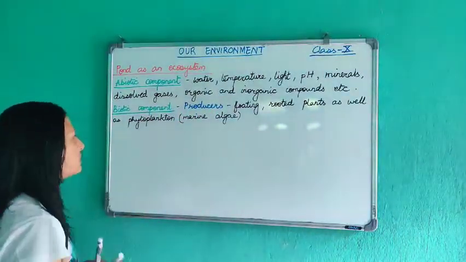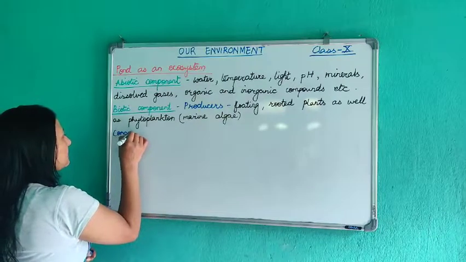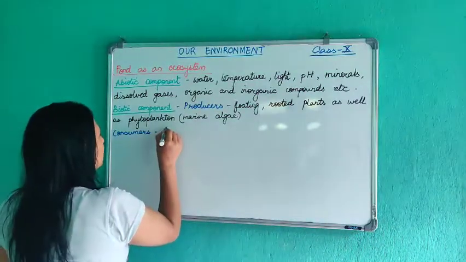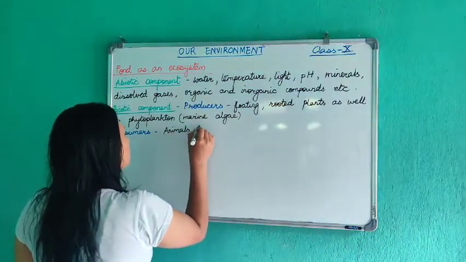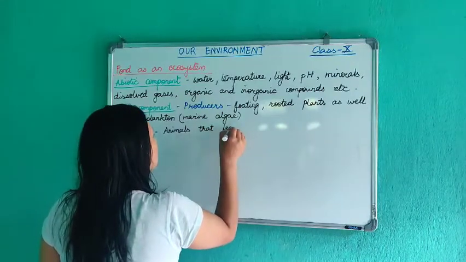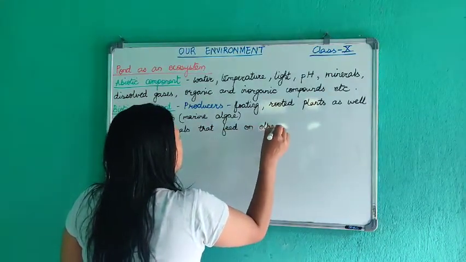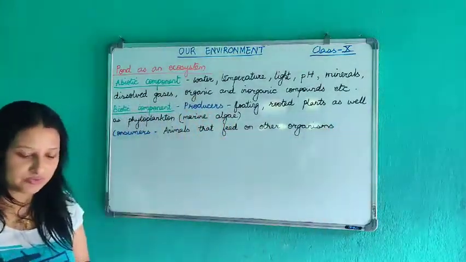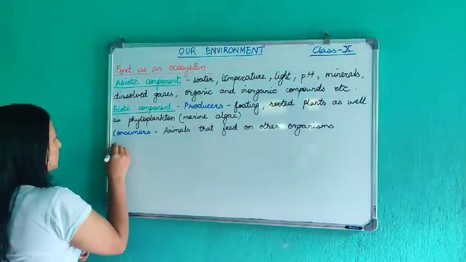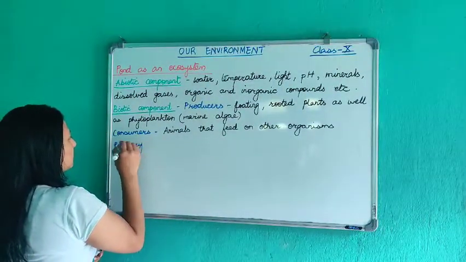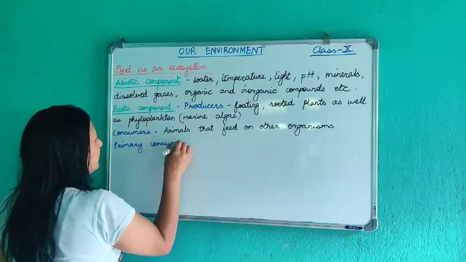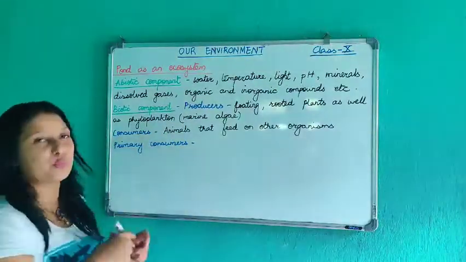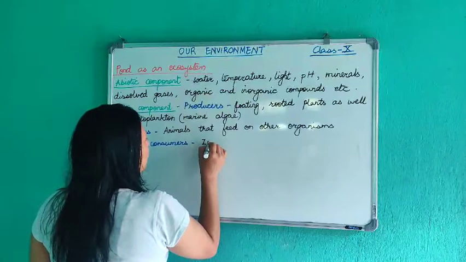अब आउँछ consumers. You know that second type of biotic components are the consumers. Now consumers are the animals that feed on other organisms. Again, consumers are of various types, primary consumer, secondary consumer, tertiary consumer. We've studied about them. So first let us talk about the primary consumers. Primary consumers, those are herbivores पनि भन्छ नि हामी है. So primary consumers that is present inside this ecosystem pond चाहिँ कुन चाहिँ हो भन्दाखेरि चाहिँ zooplanktons.